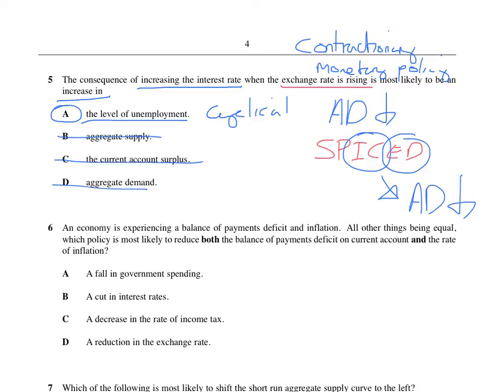Okay, question number 6. Right, there's going to be a couple of you who saw this and didn't know what the hell it was chatting about. So I'm just going to go to the first bit. You've got to know what a balance of payments is. Balance of payments is talking about the trade balance. So if we've got a balance of payments deficit, we are importing, I'm going to do a little sign here, more than we are exporting.